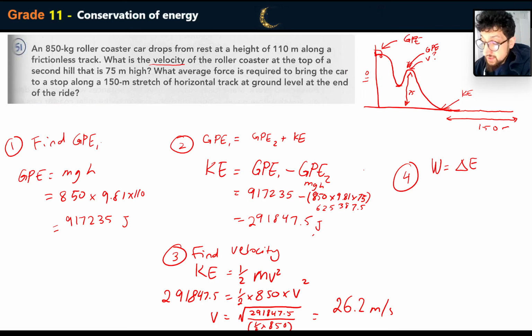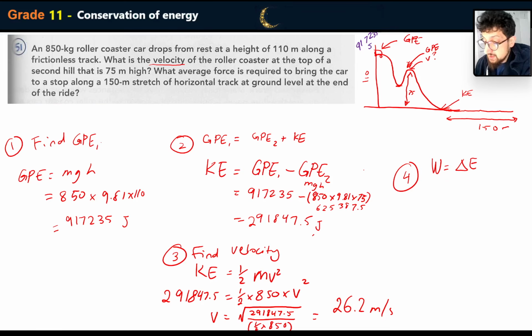And how much energy did the cart have? It had 917,235 joules. Now over here, it's going to have the same amount of energy, right? Because energy cannot be lost or destroyed. So in order to stop it, the work done has to be equal to the amount of energy. So that's why I wrote that. So now we can solve for the work done.